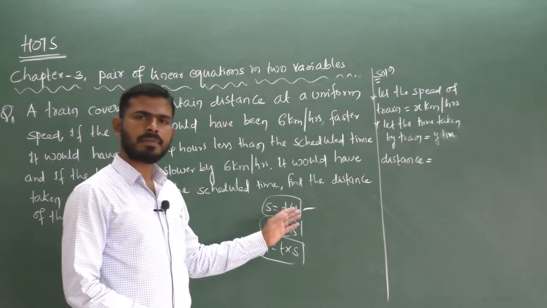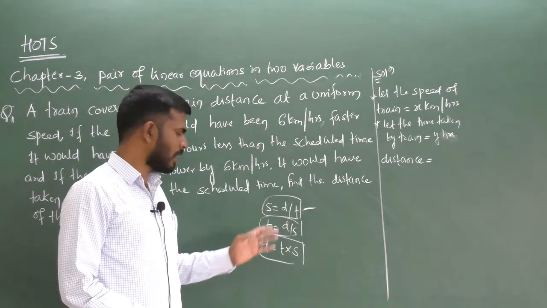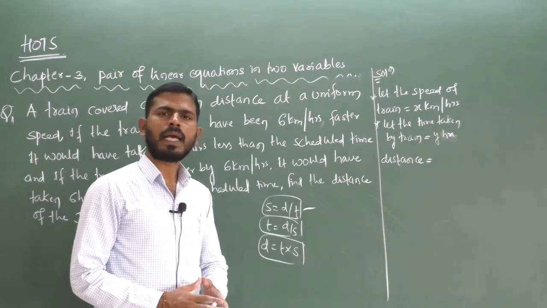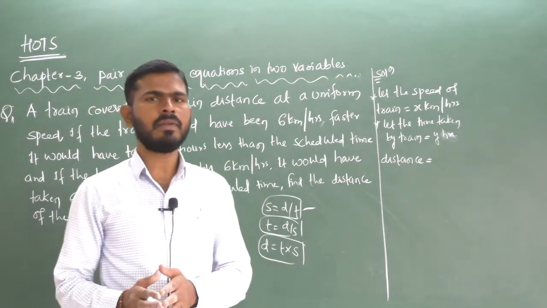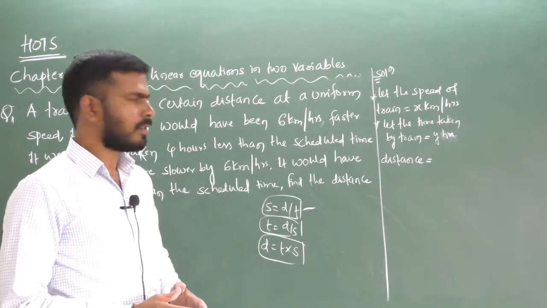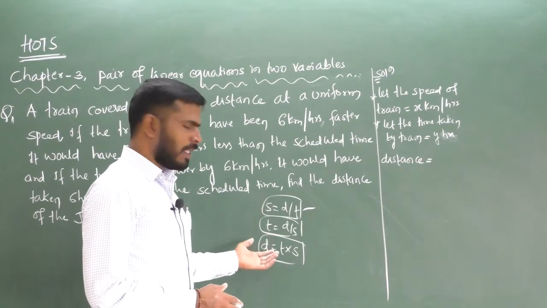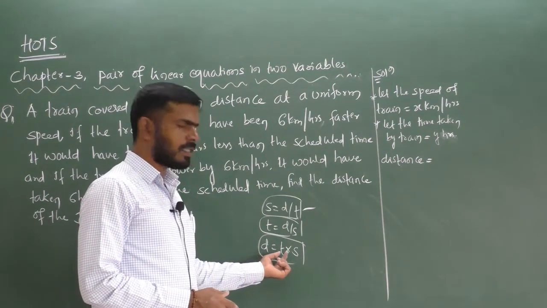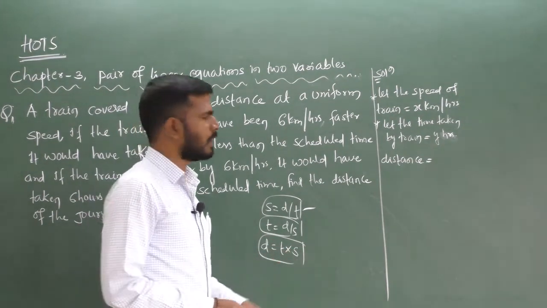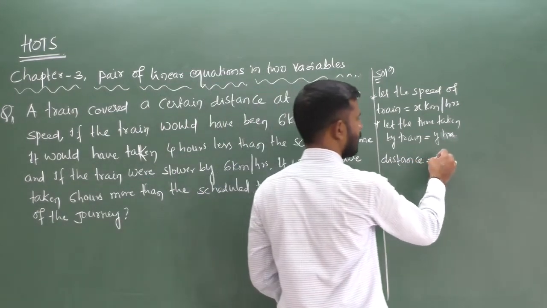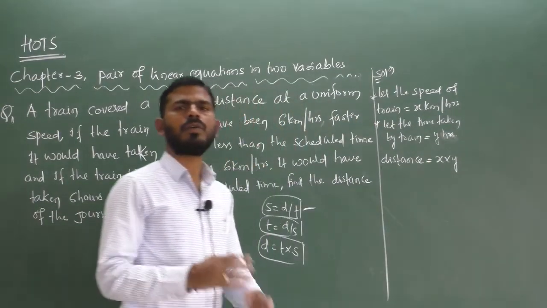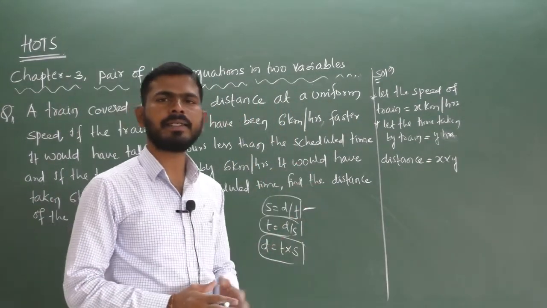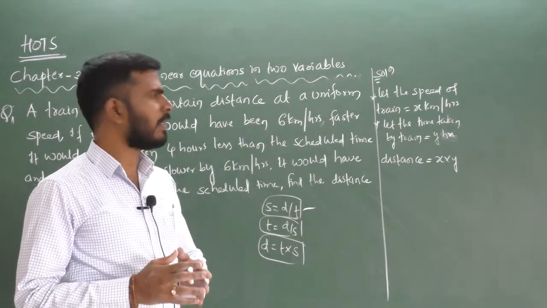It is a very simple method or trick I want to solve in this session. Distance is required, that is speed into time, so distance equals x into y, or xy. Total distance we consider initially is xy.